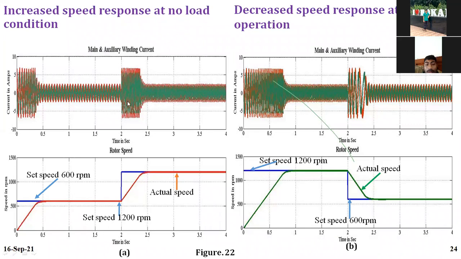This is increasing speed. This is decreasing speed. Initially I'm giving a set speed of 1200 RPM. Then I'm decreasing this speed to 600 RPM. So my fuzzy controller will decrease it immediately, going like this. Because of the decrease, I'm getting some disturbance in the current. This is the disturbance because of the transient condition. Whenever you give a disturbance to the motor, I get a disturbance in the current.